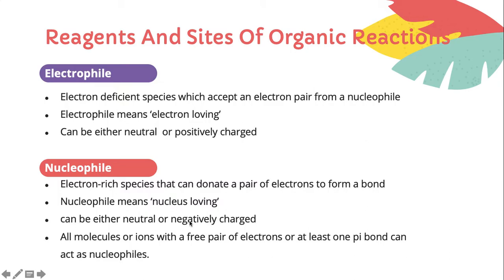It can be either neutral or negatively charged. Electron-rich, so usually negatively charged. All molecules or ions with a free pair of electrons or at least one pi bond can act as nucleophile. Makes sense: a free pair of electrons, because electron rich. One pi bond, double bond. In a single bond we only have 2 electrons, but in a double bond you have 4 electrons. That's why any molecule which has multiple bonds is an electron-rich species or nucleophile.